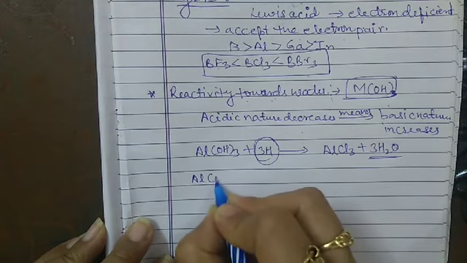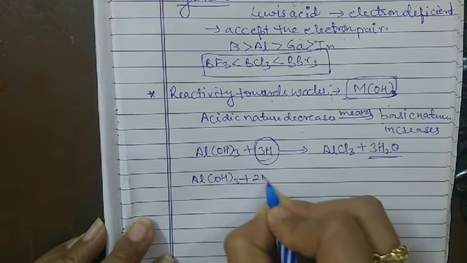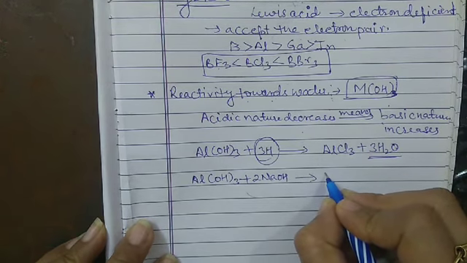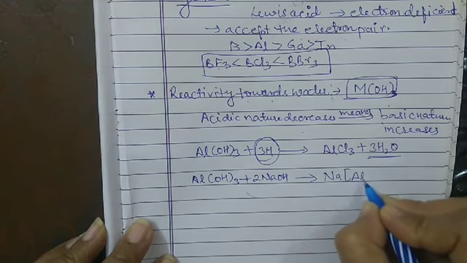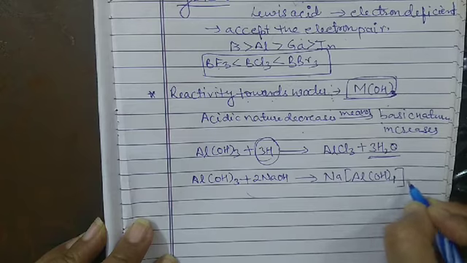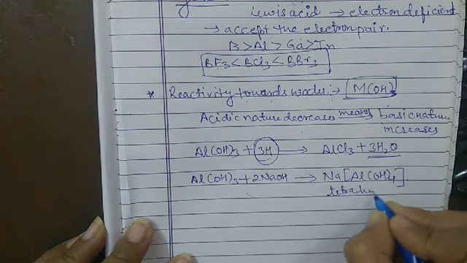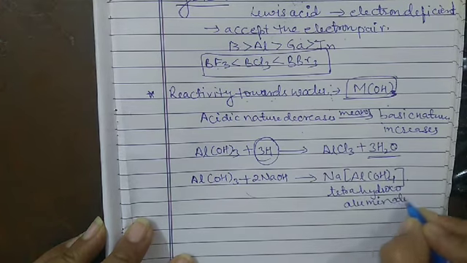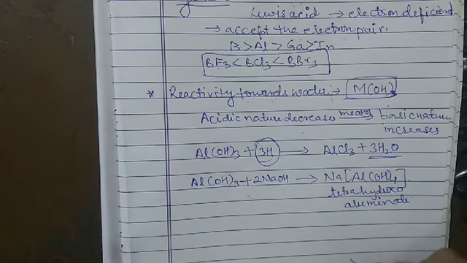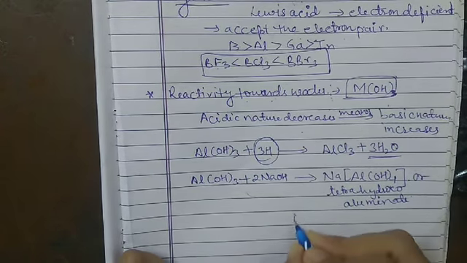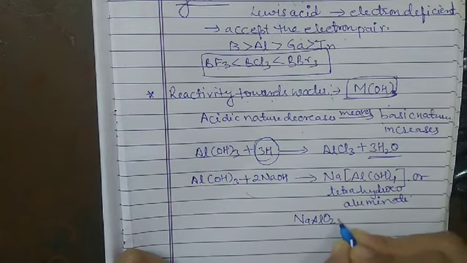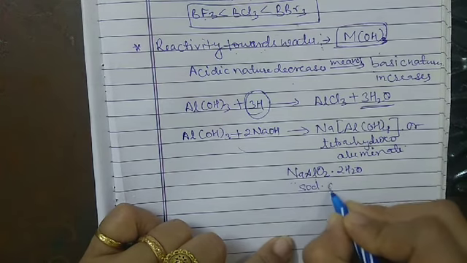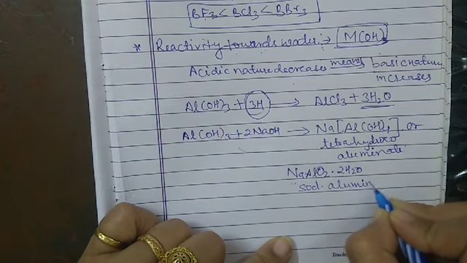For example, Al(OH)3 plus NaOH, which is the base, forms a tetrahydroxoaluminate, and the formula for the tetrahydroxoaluminate is Na[Al(OH)4]. Sometimes it is written as NaAlO2·2H2O, which is sodium aluminate. This is the formula for sodium aluminate.